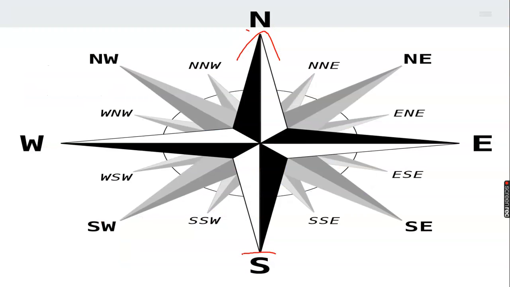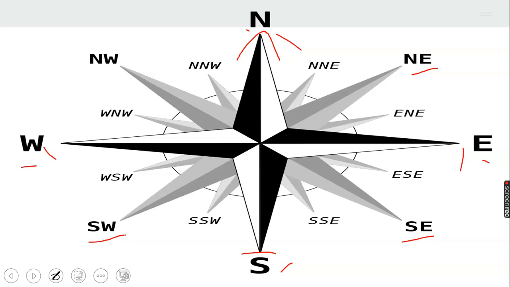Then in between those four major cardinal points, we have other cardinal points. You can see northwest, and then we have northeast, southeast, southwest.